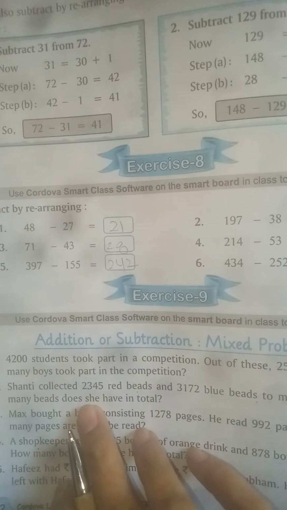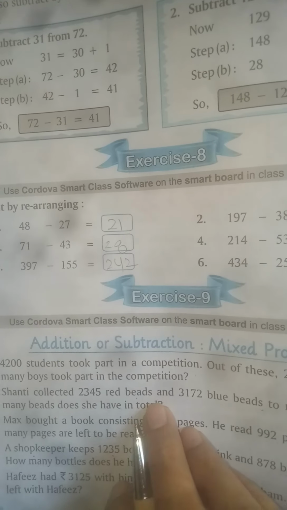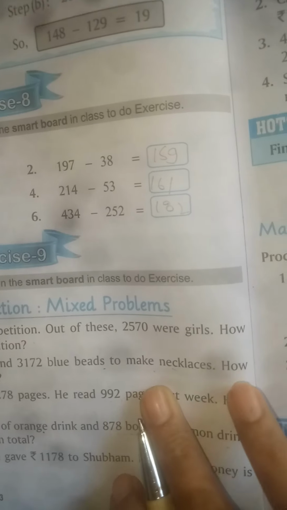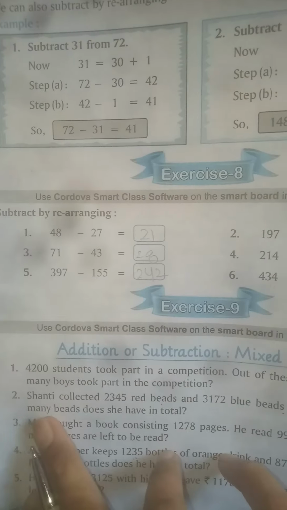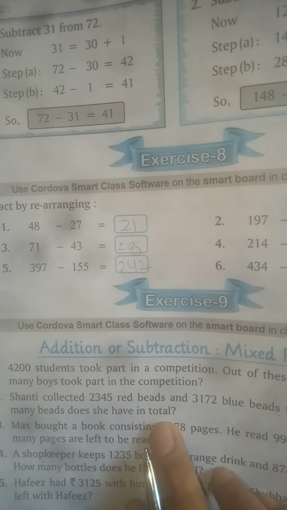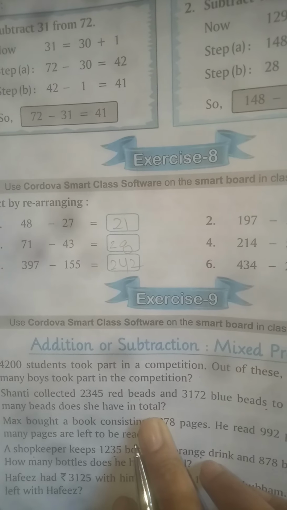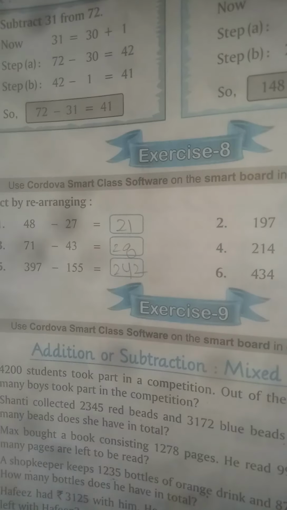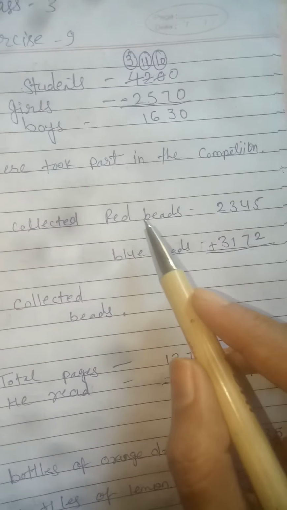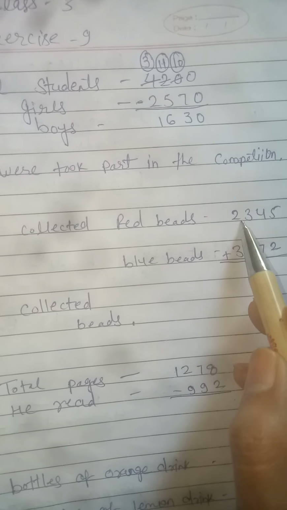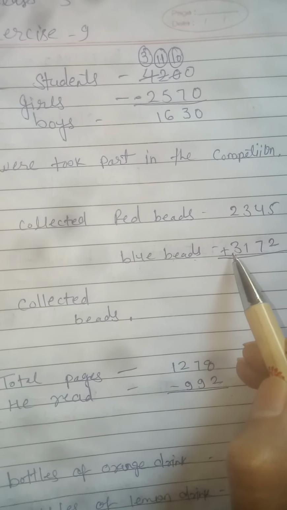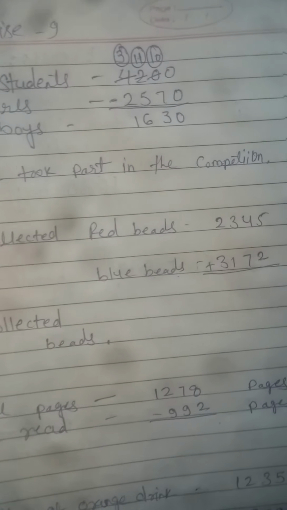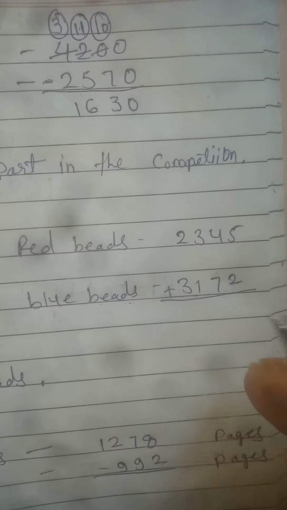Second question. Shanti collected 2,345 red beads and 3,172 blue beads to make necklaces. How many beads does she have in total? We have to find the total number of beads she collected. Shanti collected red beads 2,345, blue beads 3,172. We have to find out the total number. For that we have to add the numbers.